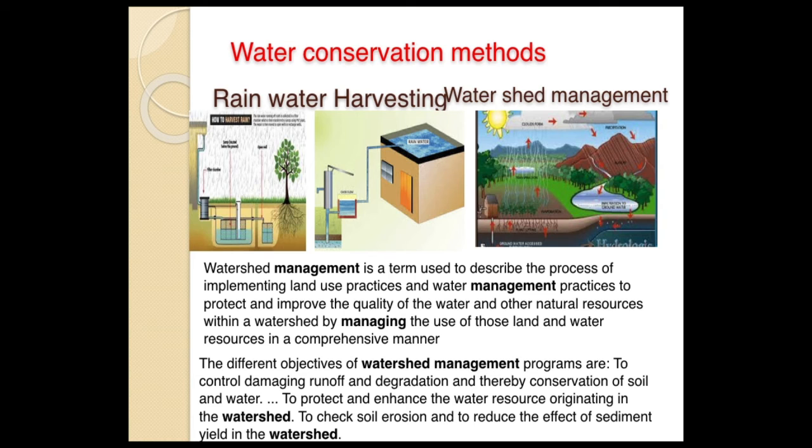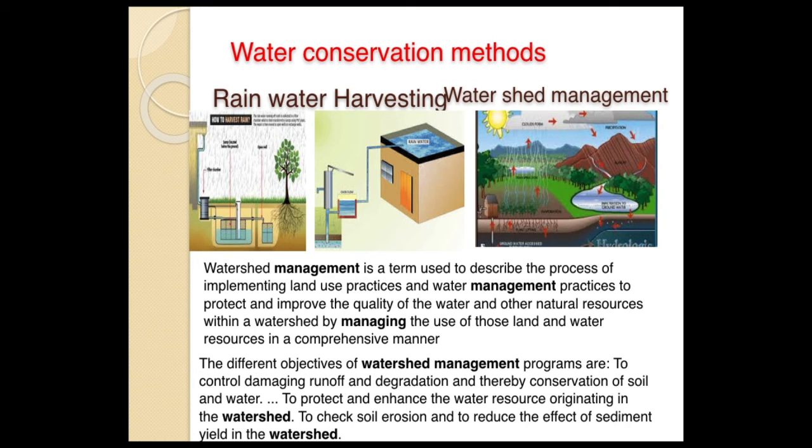Rainwater harvesting, all of us know, rooftop rainwater harvesting. So rainwater which falls on the buildings will be collected through pipes and sent into an underground tank. Inside the underground tank there will be gravel, coarse sand and so on, so that it will act as a sand filter and the water can be filtered. That water can be used for other purposes. Here we are using a hand pump, so no electricity will be spent.